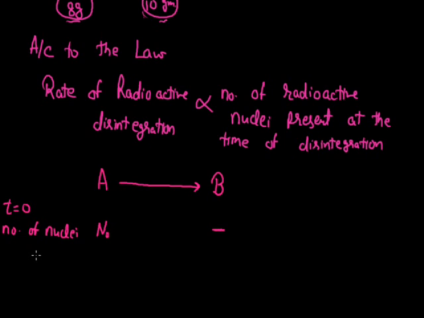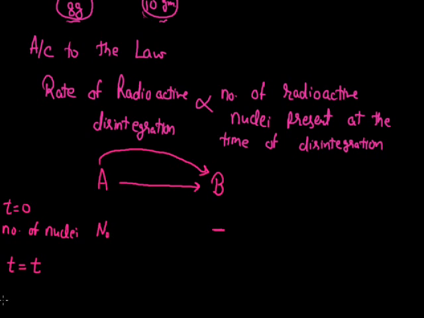Now after some time, when A starts getting converted into nuclei B, the amount of N0 will decrease, and finally I find the amount at t equals t.